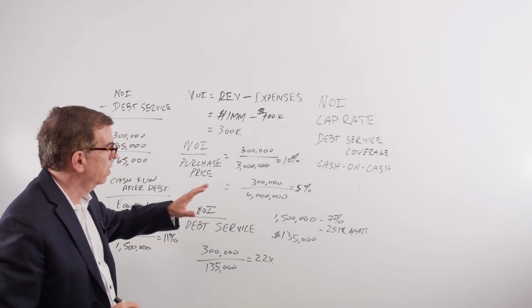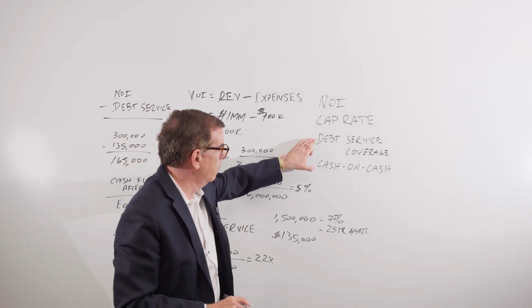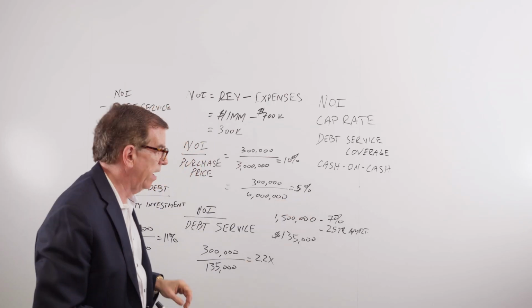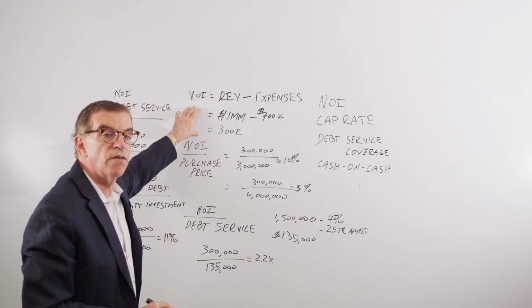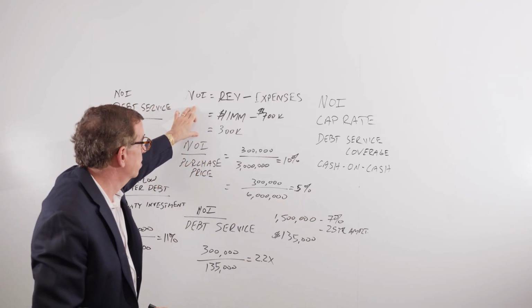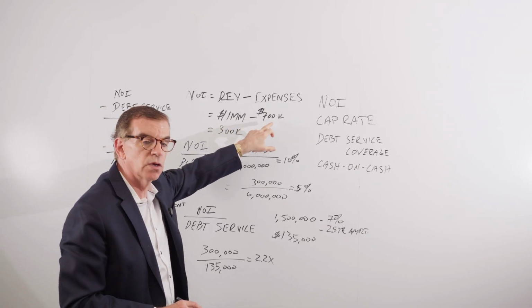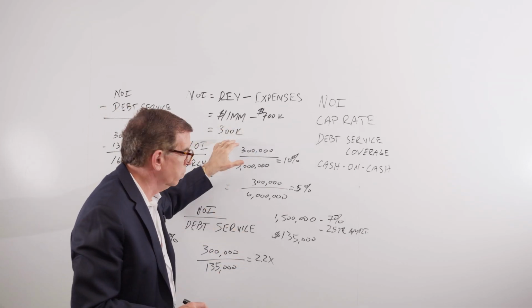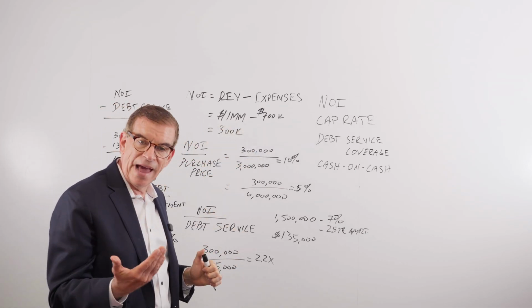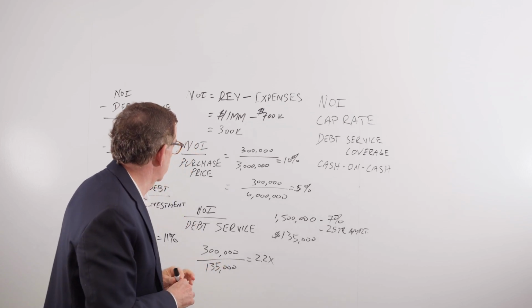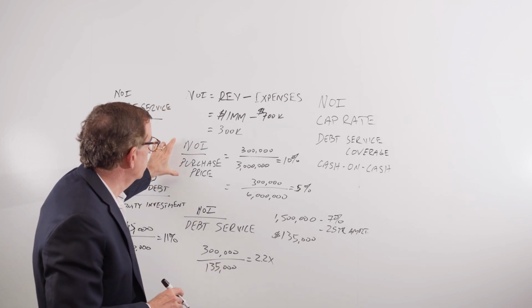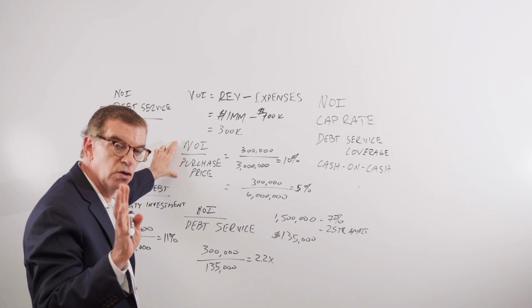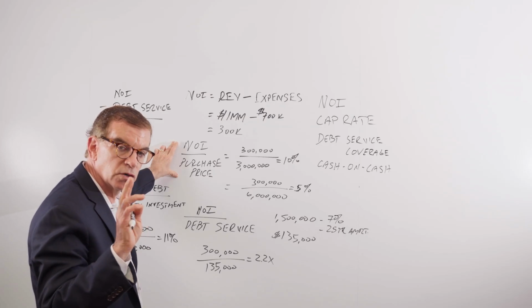So let's summarize. You've got net operating income, cap rate, debt service coverage, and cash on cash. Net operating income, revenues minus expenses. In this situation, $1 million of revenues minus $700,000, that gives you $300,000 of cash flow or net operating income. You use net operating income as the numerator for determining cap rate.